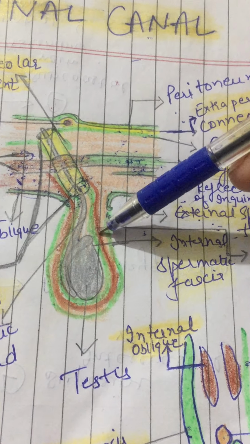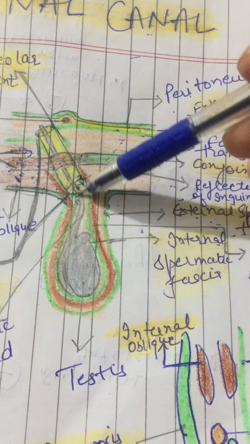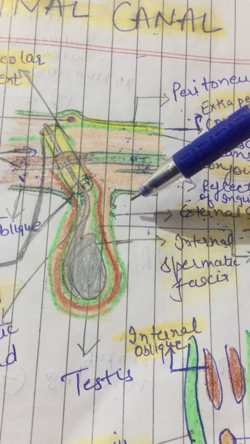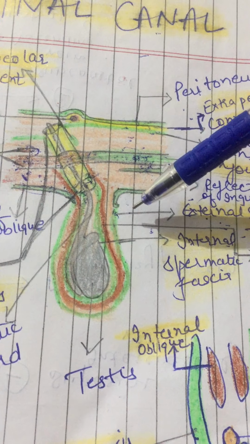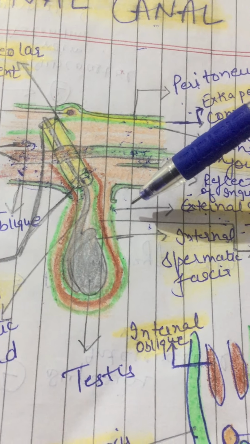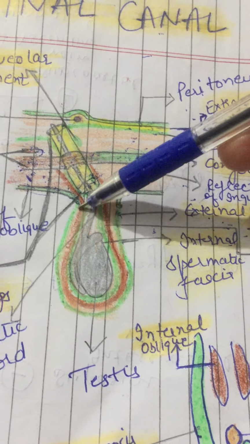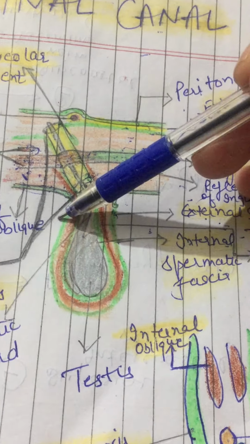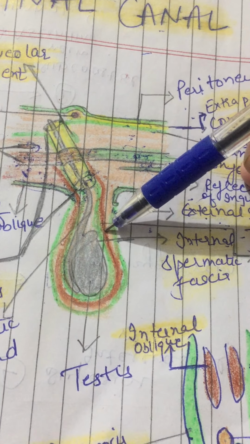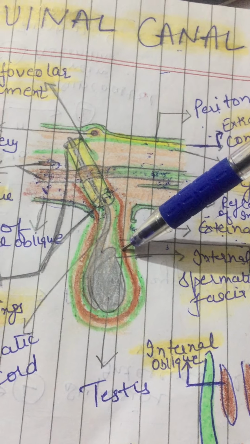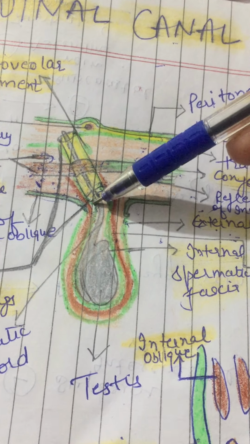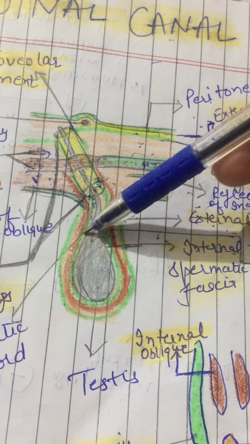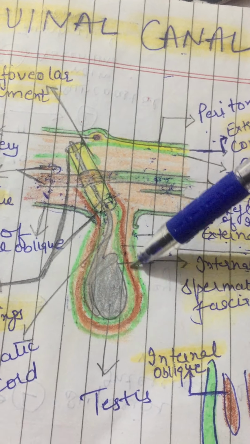This here is the cremasteric muscle, the brown one is the cremasteric fascia, right? It is derived from internal oblique and transverse abdominis muscle, right? Now, this internal green wall is the internal spermatic fascia, which is derived from the fascia transversalis, right?